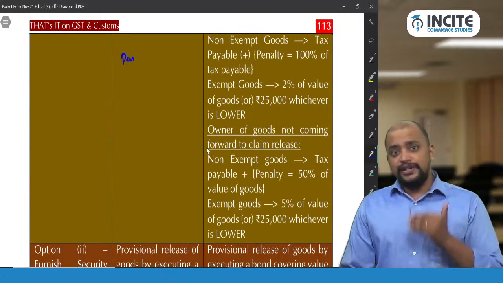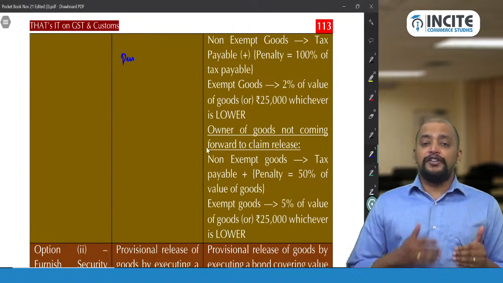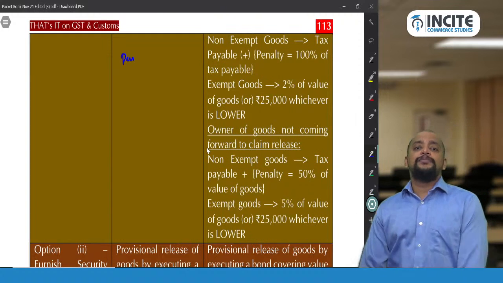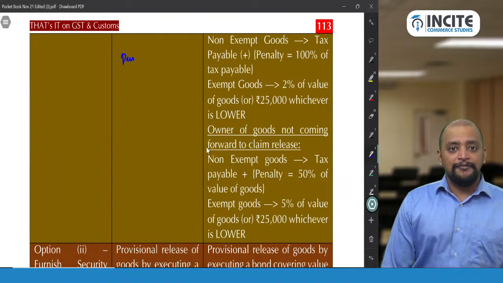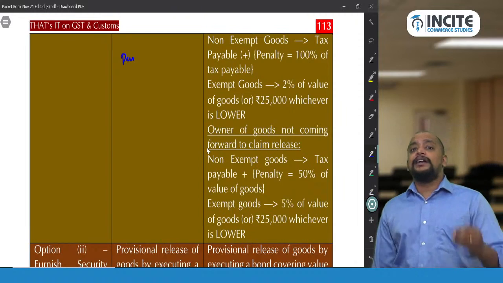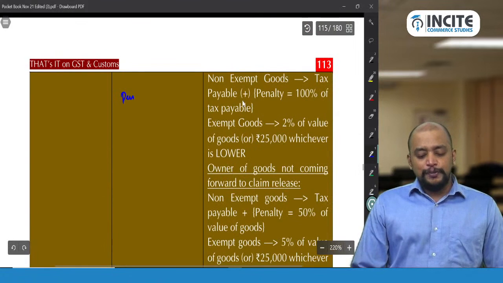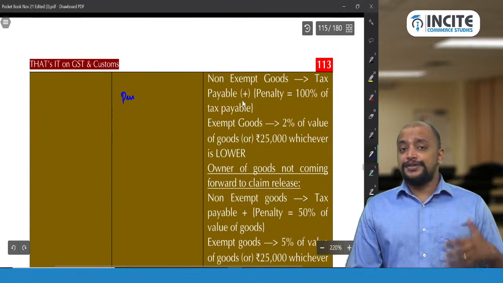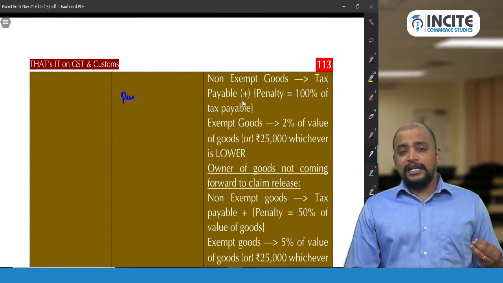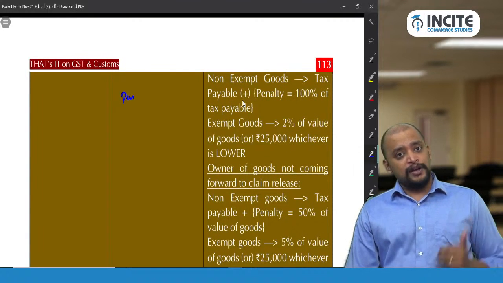So there are two divisions. So what is the meaning of owner coming forward, owner not coming forward? If owner is not coming forward, then who will claim the release? The transporter will come forward to claim the release. If owner is coming forward to claim the release, the penalty will be 100% of the tax payable. So we need to pay tax, whatever is due, plus penalty which is equal to 100% of the tax payable when owner is coming forward.